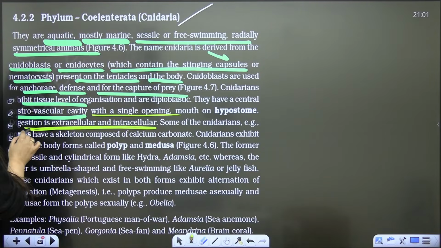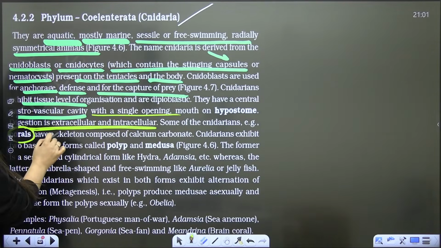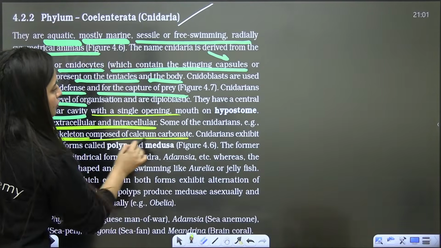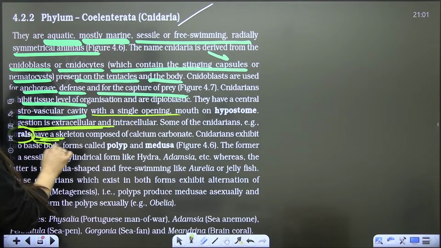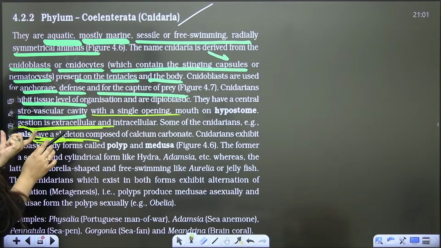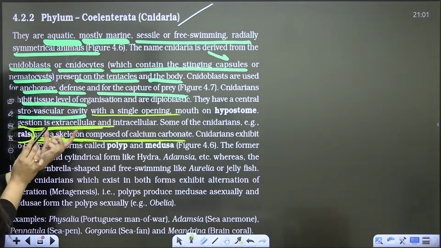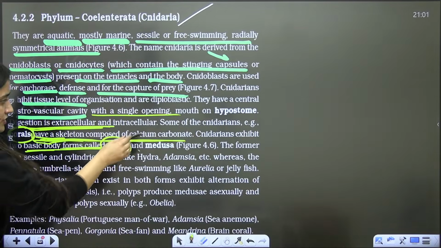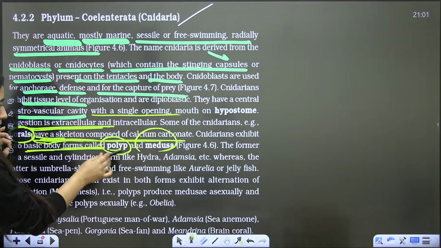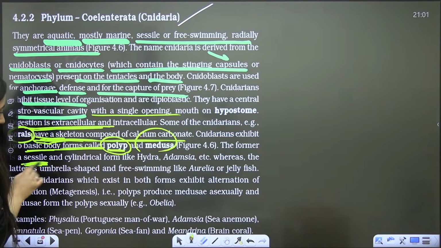Some of the cnidarians, they have corals. Corals have a skeleton composed of calcium carbonate, right? So corals, some of the cnidarians, their skeleton is made up of calcium carbonate. So they exhibit two basic forms, polyp and medusa. So I told you, polyp is sessile, attached to the substratum.